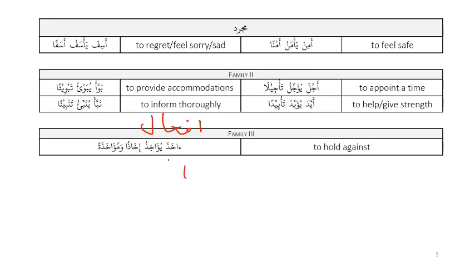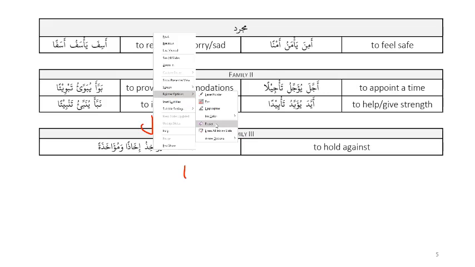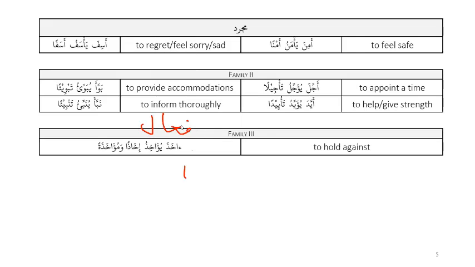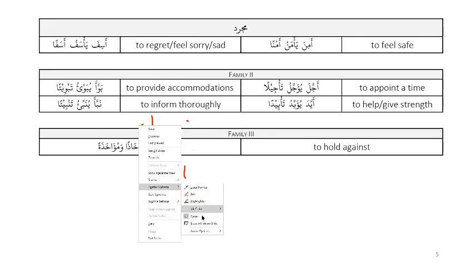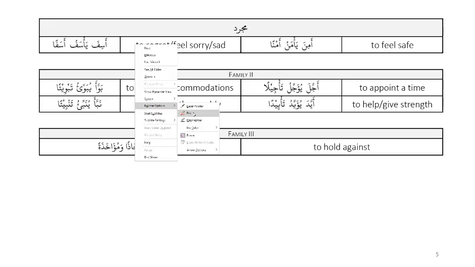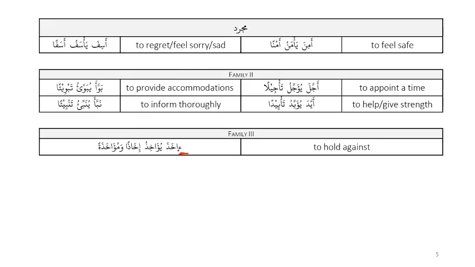No, one second. Nasara yansuru. No, I'm sorry. This is not bab if'al. Just be a little more careful here, and I also need to be careful. So what is happening here is there is the hamza, the kha letter, and then the alif, and then kha-za. So this looks like fa'ala.